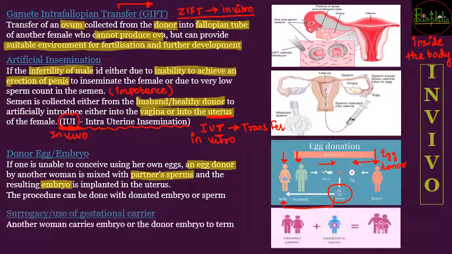Last technique is surrogacy or use of gestational carrier. It can be referred to as uterus on rent or rental uterus.